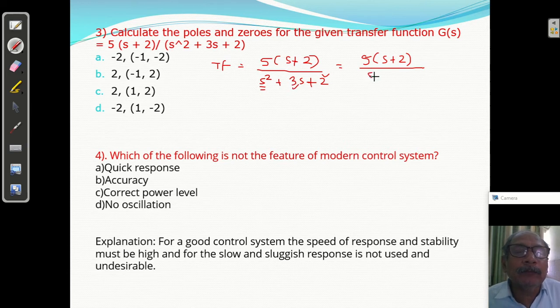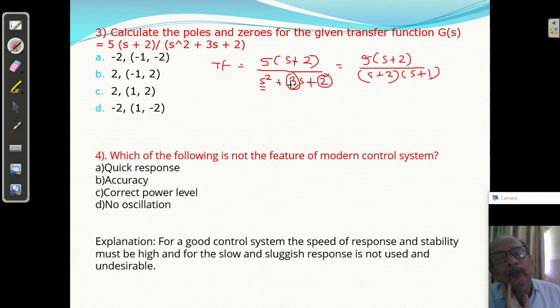So we know s plus 2 and s plus 1. See, the sum is 2 plus 1, which is 3, and the product of 2 into 1 is 2. In this way, since it is a second order system, you can find the factor form and write it. So you will get this. Now we have to find the poles and zeros. First we are going to find the zeros.